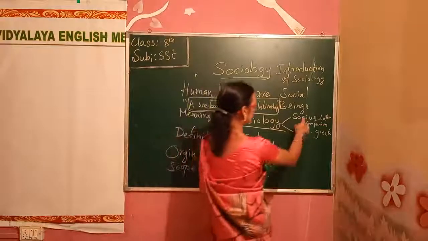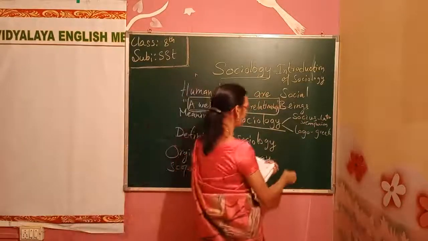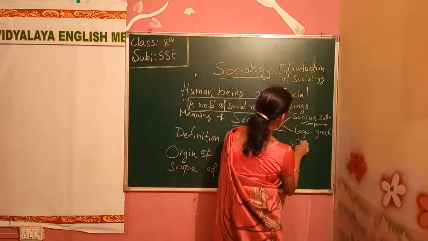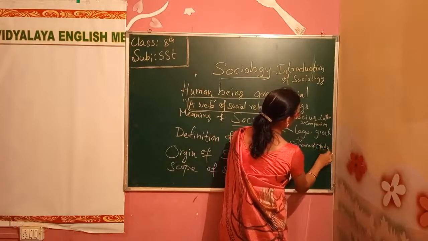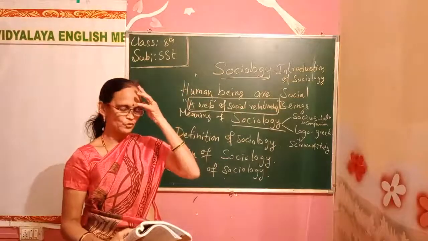The study of man, the study of a companion, together is called sociology. This is the science of study. Thus, sociology is a science of human society.